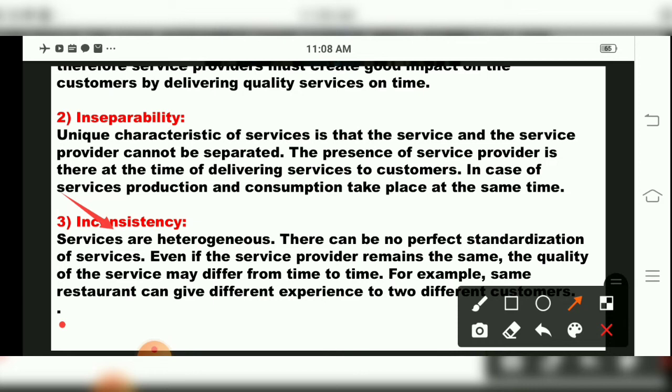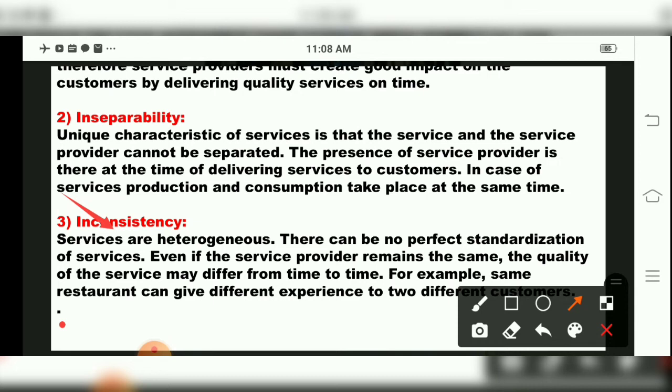Somewhere it will change. Now suppose, as I gave you the example in the beginning regarding delivery, within 2 days my product arrived. But for some people it may take 3 days, 4 days for that product to arrive. So here what happens? The delivery has changed. It is not the same everywhere.